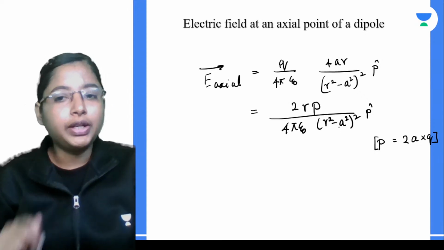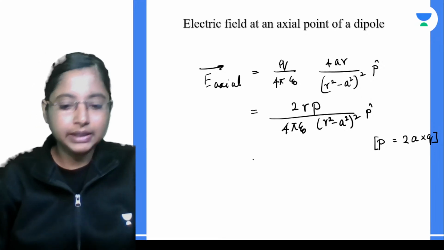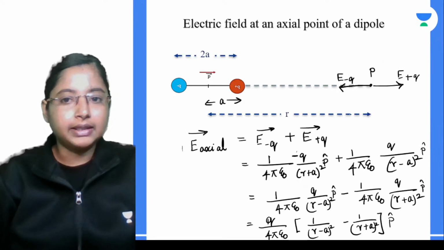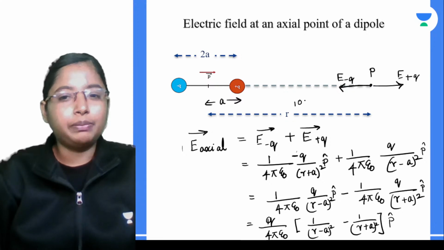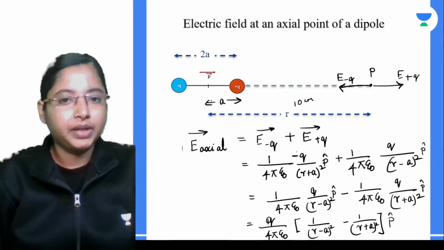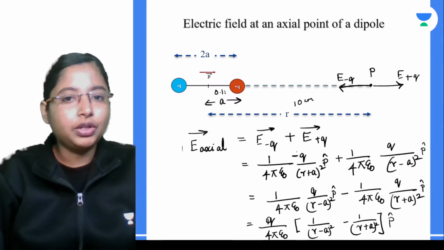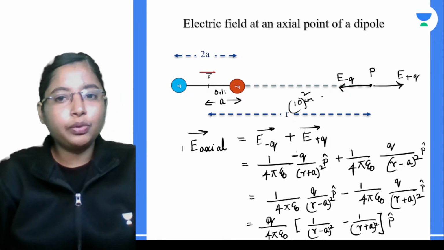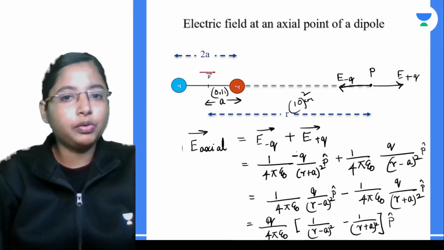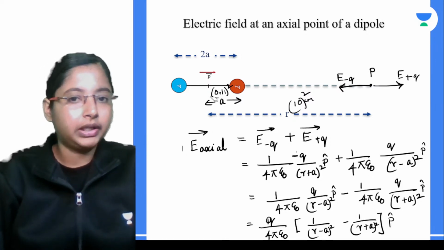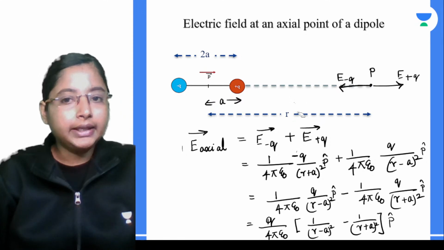Now we are going to take a very small assumption over here, that this distance r could be somewhere around, for example, 10 centimeters. This distance a could be somewhere around 0.1 unit. Now what is 10 square? 100. What is 0.1 the whole square? 0.01, right? So a itself is small.